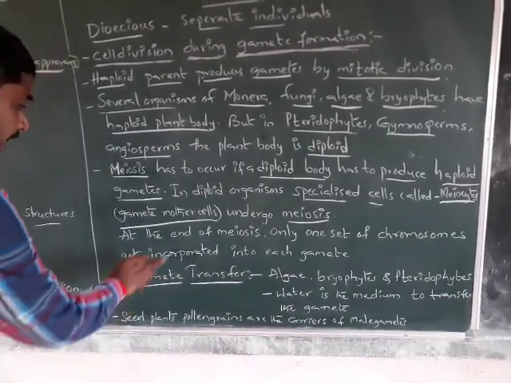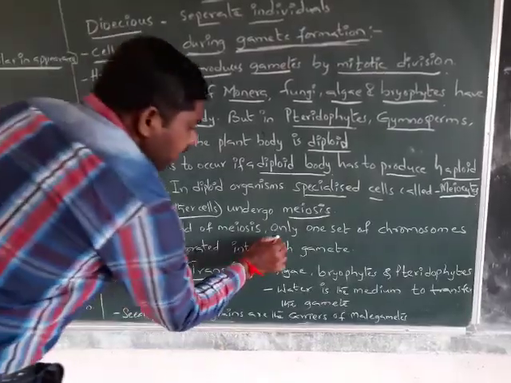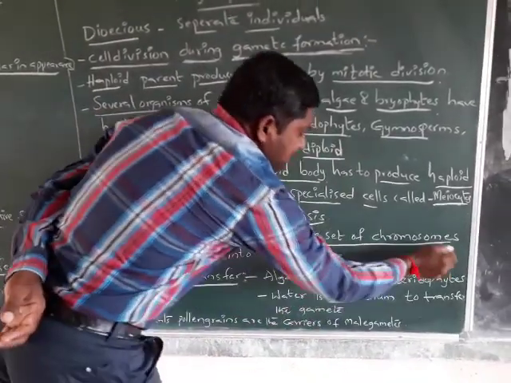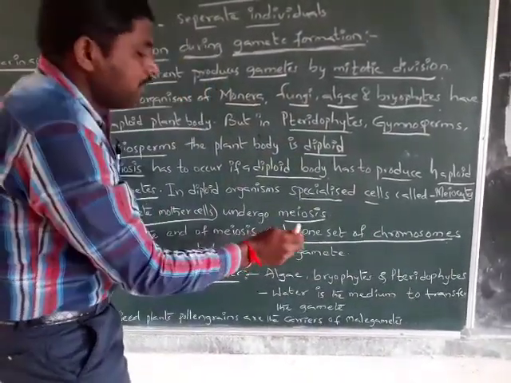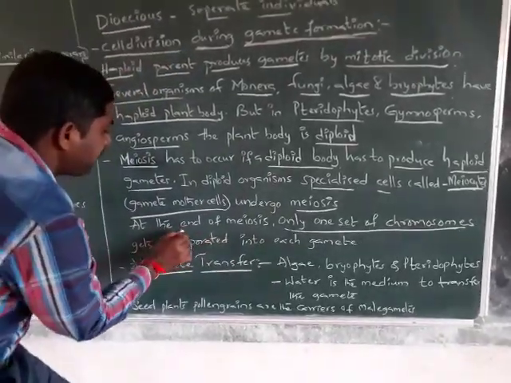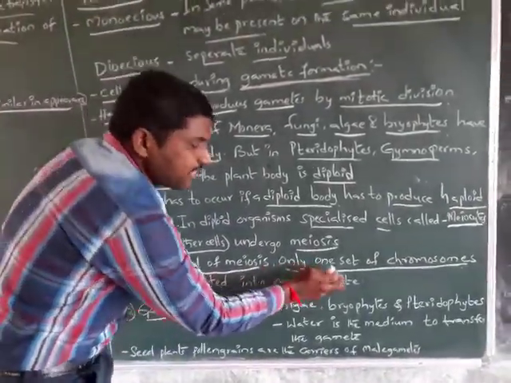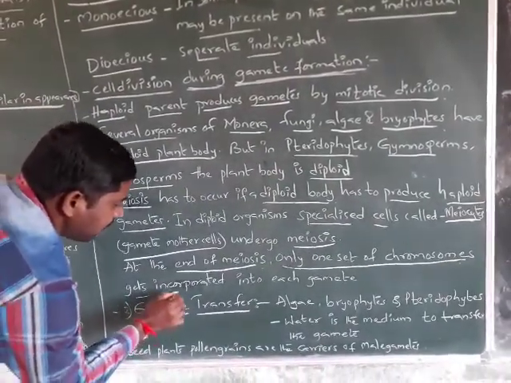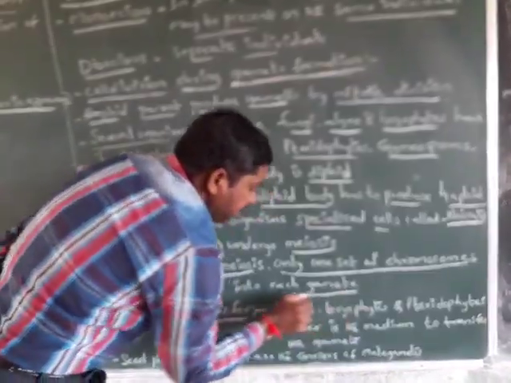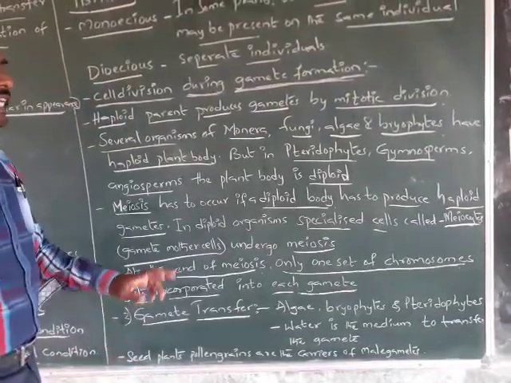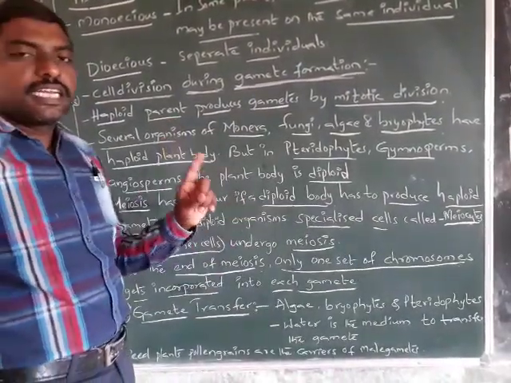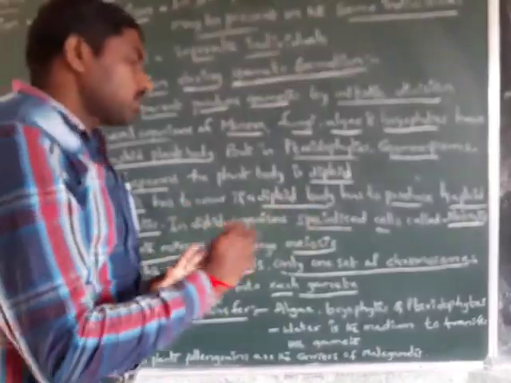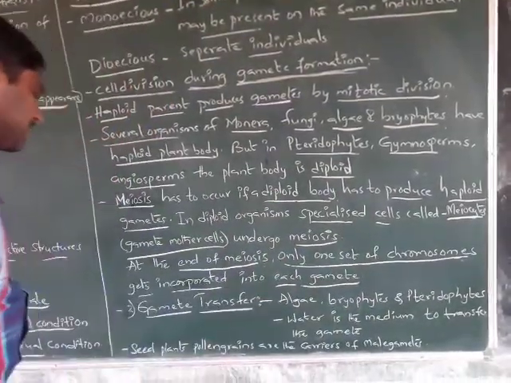At the end of meiosis, only one set of chromosomes remains. That's why we call it haploid. Only one set of chromosomes gets incorporated into each gamete, which means a single set of chromosomes goes to each gamete.